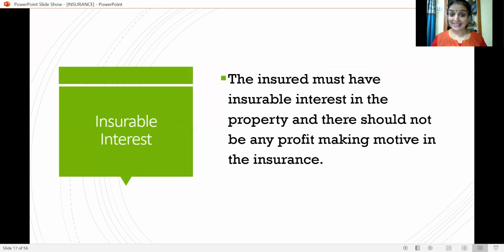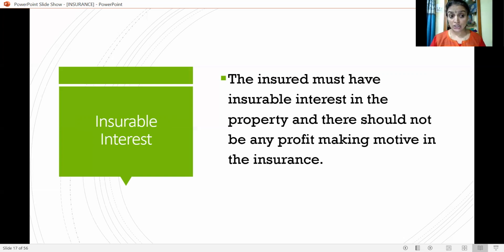Insurable interest. The insured must have insurable interest in the property and there should not be any profit-making motive in the insurance. That means sometimes if an individual wishes to make profit out of the insurance, he may take a policy after paying a little amount of premium.